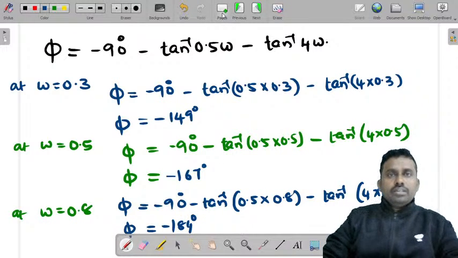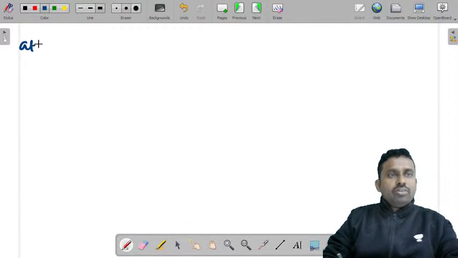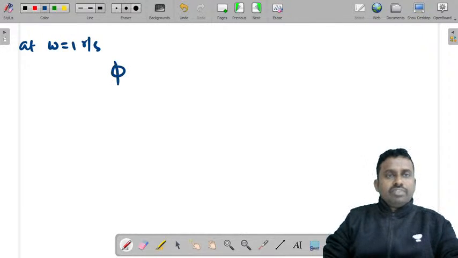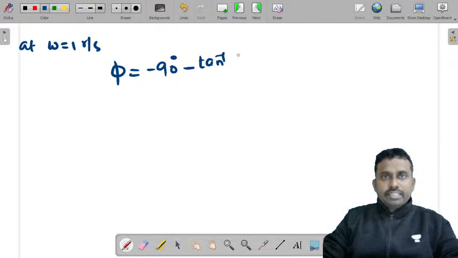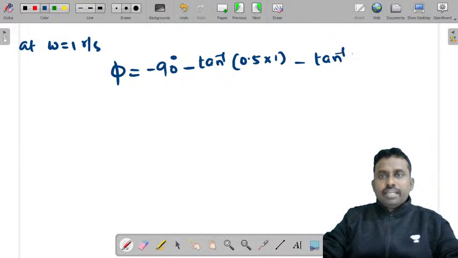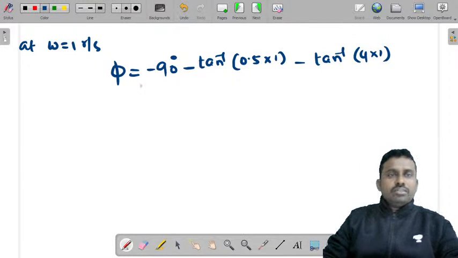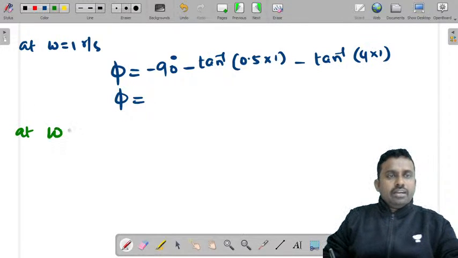Very good. Next, let's also do it at omega is equal to 1 radian per second. Phi is equal to minus 90 minus tan inverse (0.5 into 1) minus tan inverse (4 into 1). Tell me this value of phi. Now at omega is equal to 1.2 radian per second.